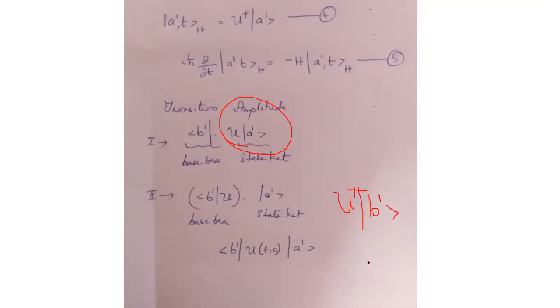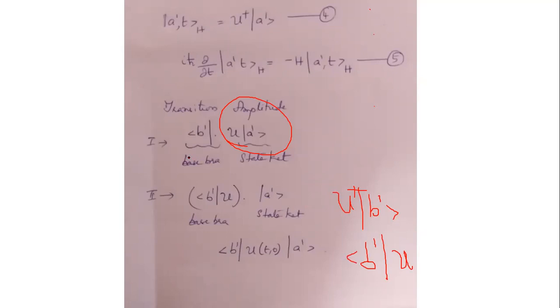So U dagger b prime means we can write it as bra b prime U. So as time changes, state ket a prime changes to b prime, and the probability amplitude you can write like this.